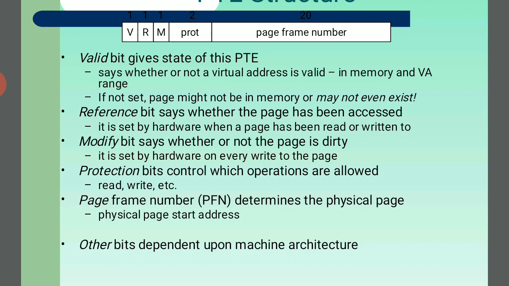So the protection bits control which operations are allowed, read and write. The user can write and read the information in the system. And the page frame number, the PFN, determines the physical page, and the physical page starts the addresses. The other bits are dependent upon the machine architecture.